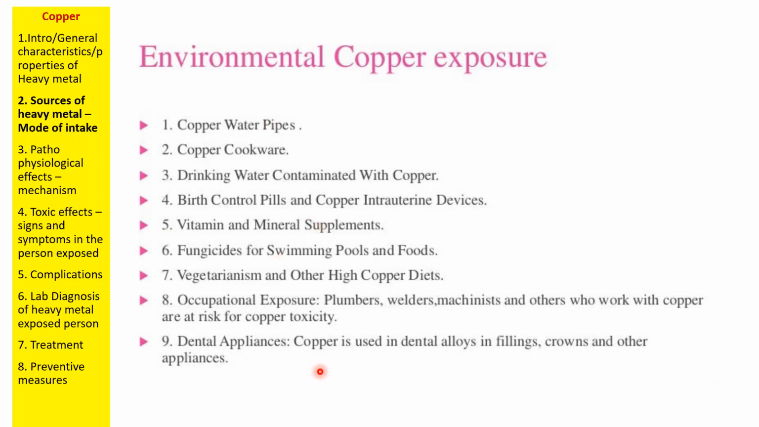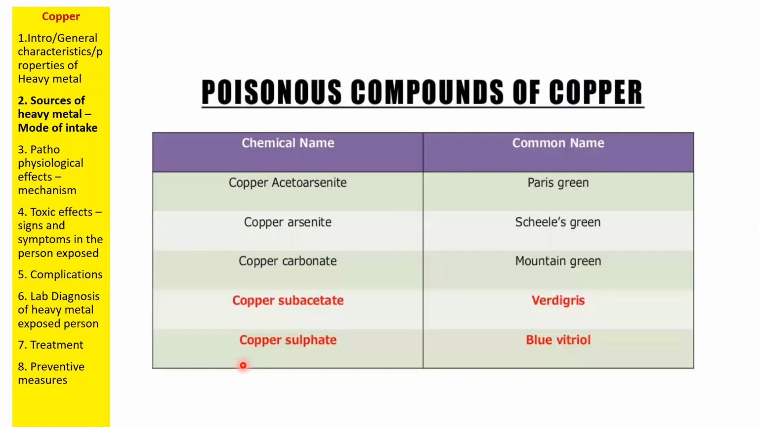And occupational exposure. Plumbers, welders, mechanics, and other people who work with copper are highly prone to copper toxicity. And dental applications. Certain dental appliances also have copper. Copper is used in dental alloys, in fillings, crowns and other appliances. Now the poisonous components of copper: copper subacetate and copper sulfate. Copper sulfate is the most common toxic form of copper.